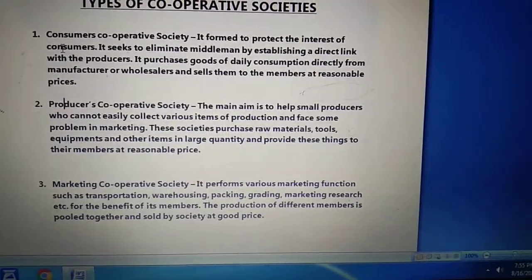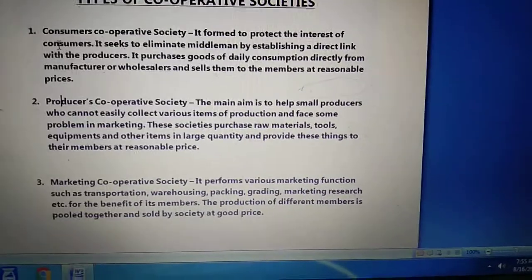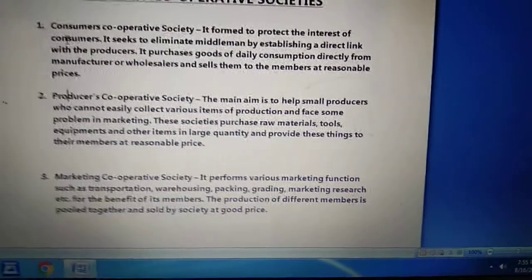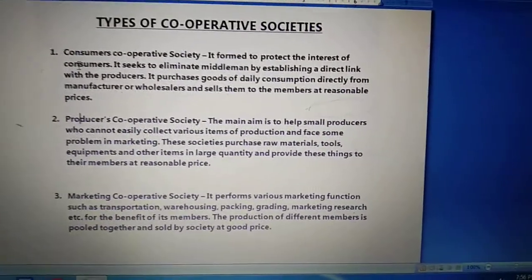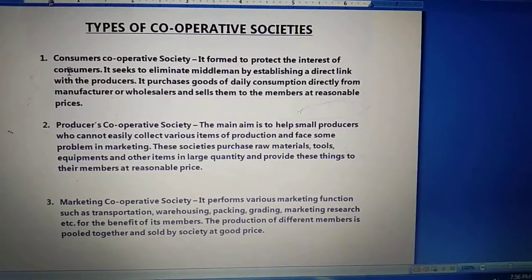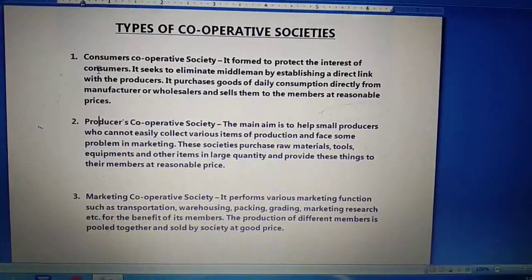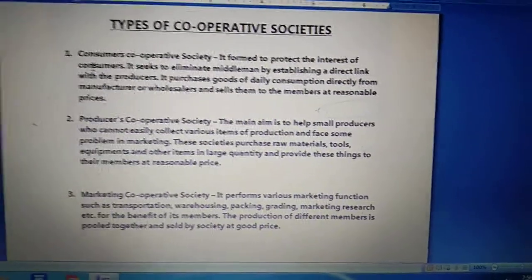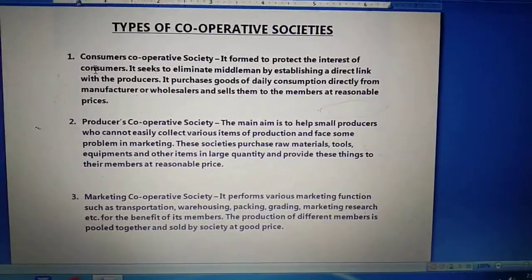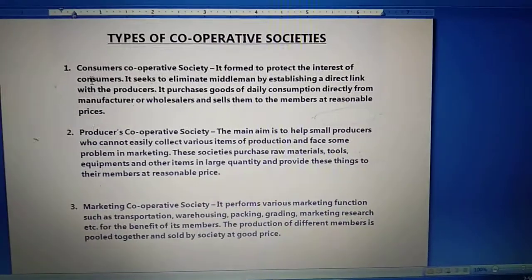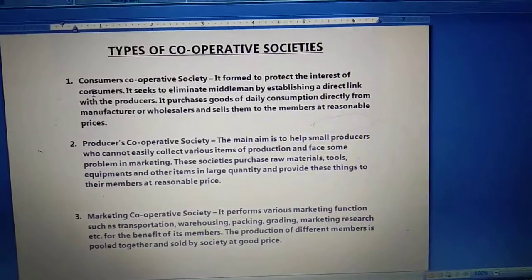These societies purchase raw material, tools, equipment and other items in large quantities and provide these things to their members at a reasonable price. So what is happening here in the producer cooperative society? The society is purchasing the various raw materials for production, equipment and machinery in large quantities, and provides all these raw materials and equipment to those producers of the cooperative society who are small producers and who want to produce goods.